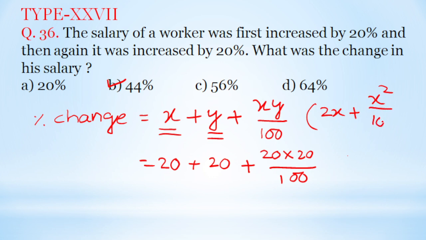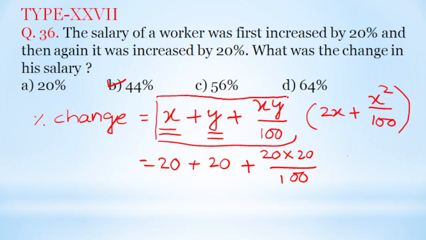Because you have to remember only one formula, that's why I am writing this formula only, because remembering different formulas or so many formulas is very difficult. So I am writing just one formula, and you will have to remember it and use it in different situations.